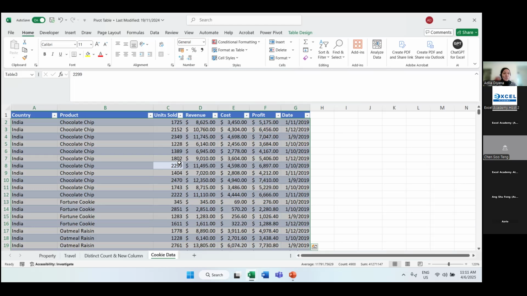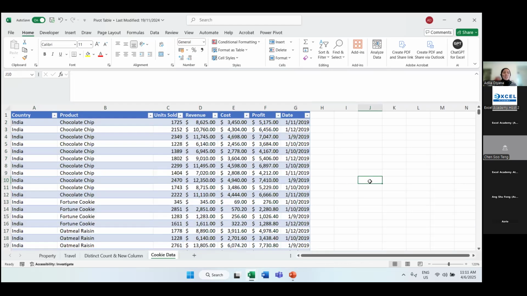But I would like to let you know that Excel is actually smart, right? It is already sufficient if you only put your cursor anywhere inside the data, as long as it's between cell A1 to G701. So you don't have to necessarily highlight the whole thing because Excel would know the data is up to which point. They would know where to take your data and so on.